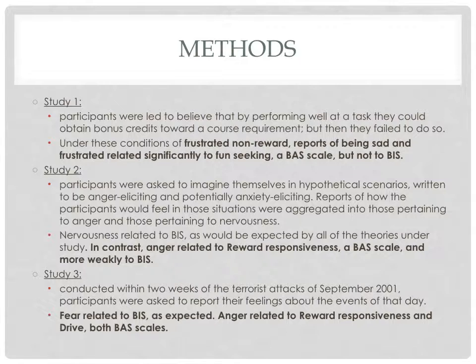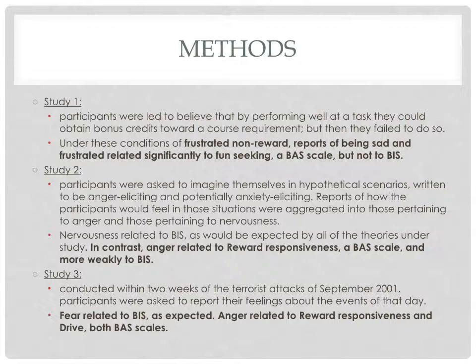In the second study, participants were asked to imagine themselves in hypothetical scenarios written to be anger eliciting and potentially anxiety eliciting. Reports of how the participants would feel in these situations were aggregated into those pertaining to anger and those pertaining to nervousness. Nervousness related to BIS, as would be expected by all the theories under the study. In contrast, anger related to reward responsiveness, a BAS scale, and would more weakly relate to BIS.